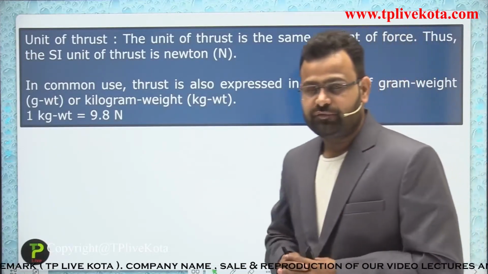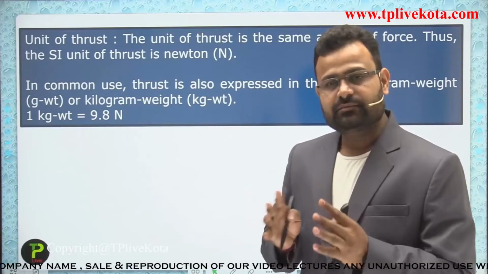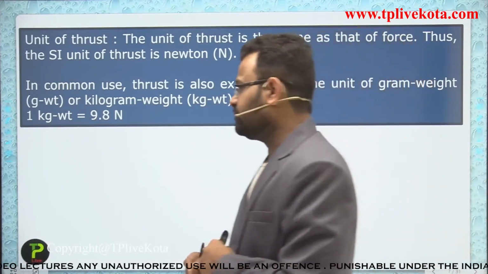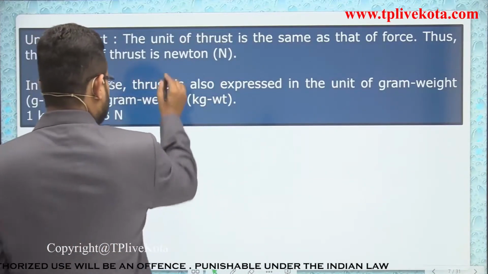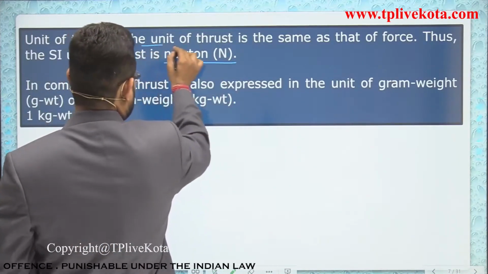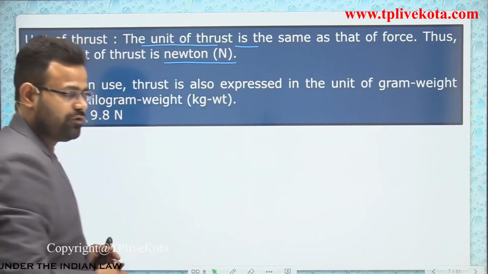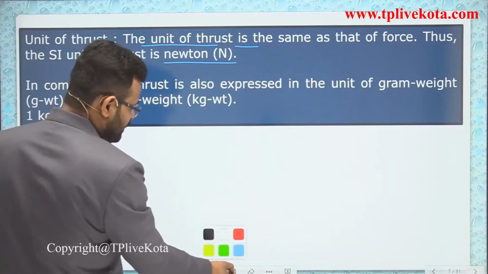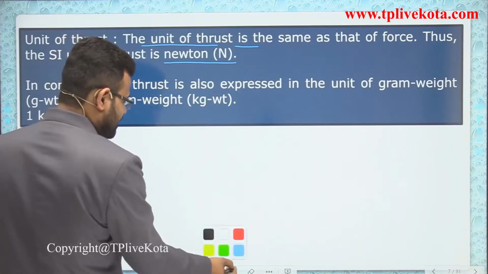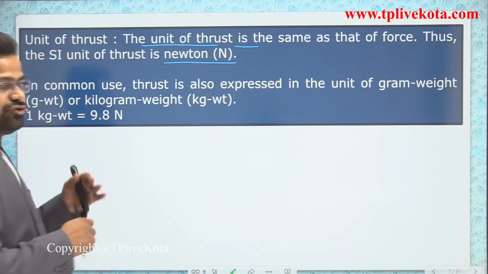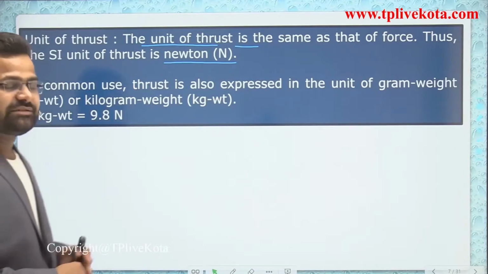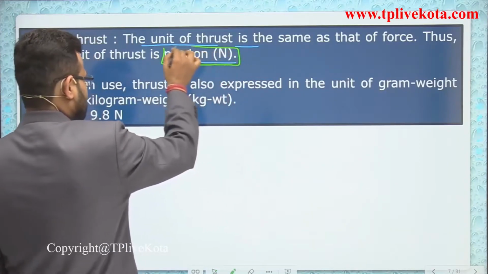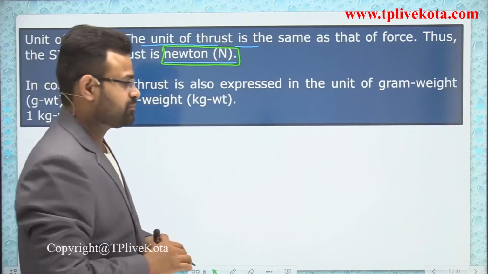What is the unit of thrust? Basically it is a force, so the unit of thrust is also the Newton. The unit of thrust is the same as that of force because it also has the nature of a force. It is a part of force, but for a liquid we use a different terminology, thrust. So the unit of thrust is also the Newton, just similar to force.